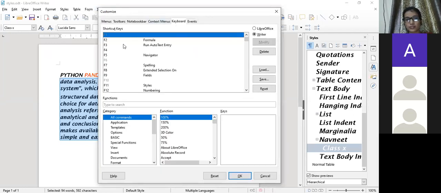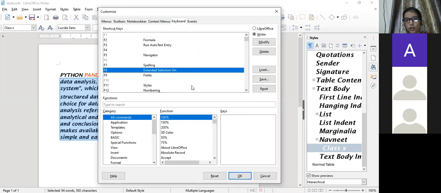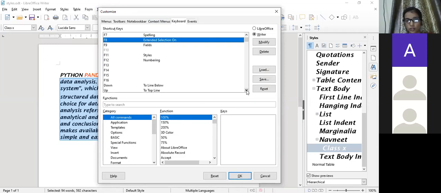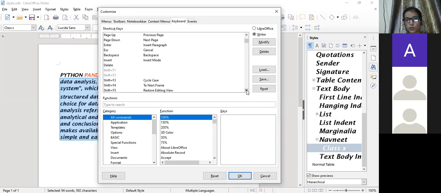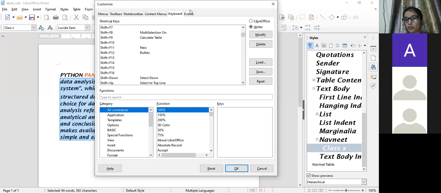we have keyboard. In keyboard, we are having different keys, and those keys should be added over here. See, you can see the keys box is empty. Clear? So we need those keys to be here so that it will work. So it is not working yet. Otherwise, it will work when we edit all the shortcut keys which we require to use in LibreOffice Writer. Clear? So when these keys are added in the keys box, automatically your keys will work.